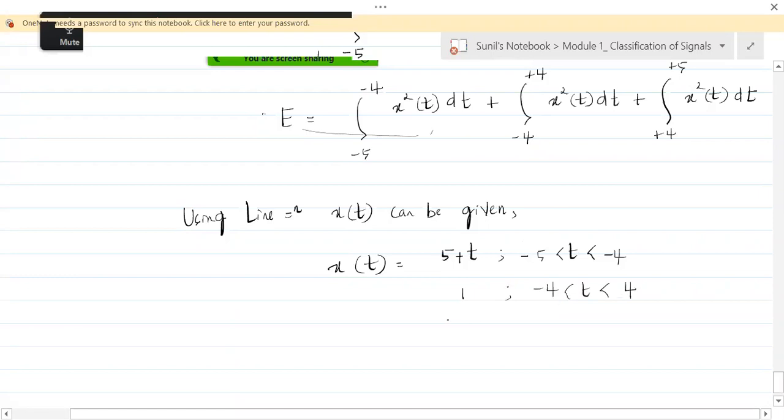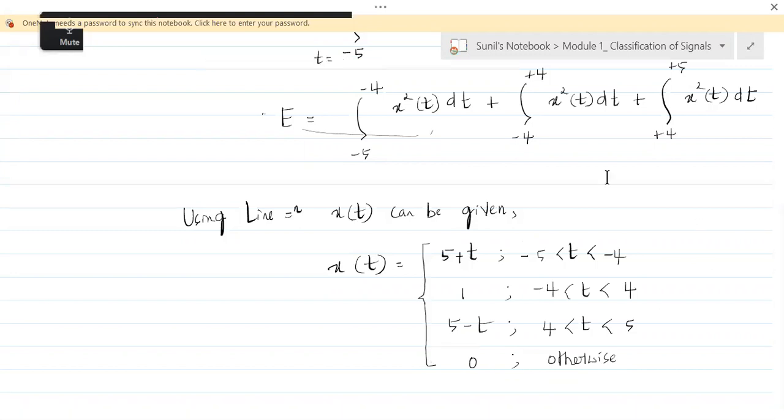It is 5 minus t for t greater than 4, less than 5. And we have to write 0 otherwise, or 0 elsewhere, because it's not an infinite length signal. So this is what we need to obtain.